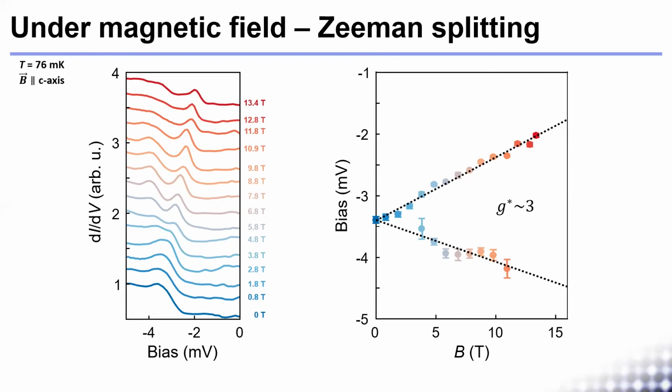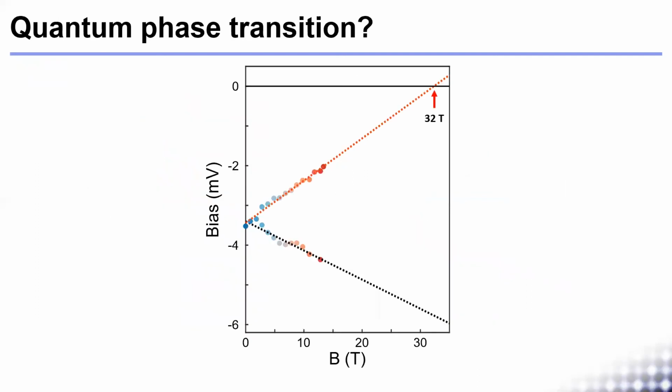We track the position of the peaks as a function of applied magnetic field and find that they follow a linear trend consistent with Zeeman splitting. This analysis gives us a g-factor of 3, consistent with the Wilson ratio of bulk Sr214. If a Van Hove singularity reaches the Fermi level, something exciting is bound to happen. So we extrapolate our fits, and the Van Hove singularity is expected to reach the Fermi level at 32 Tesla. Reaching this point will lead to a Lifshitz transition and potentially to quantum criticality.